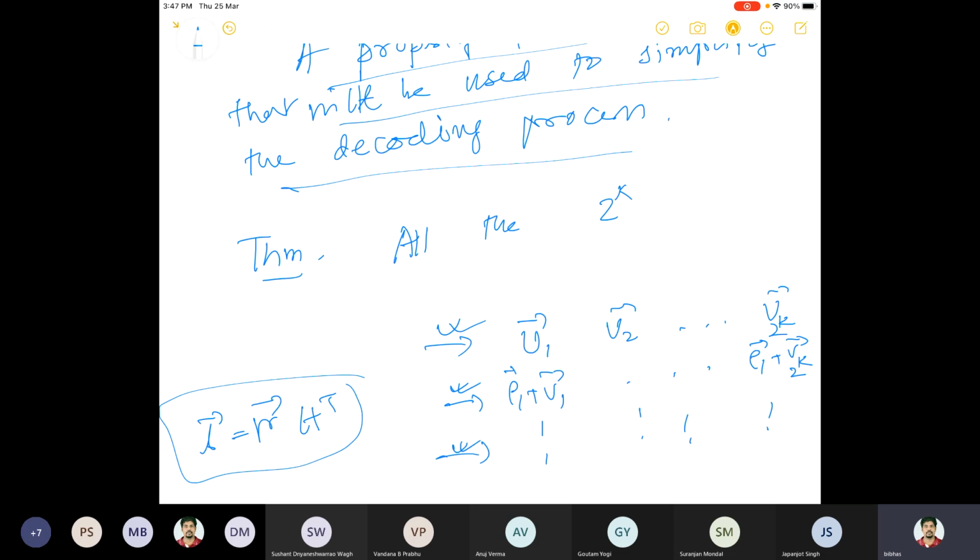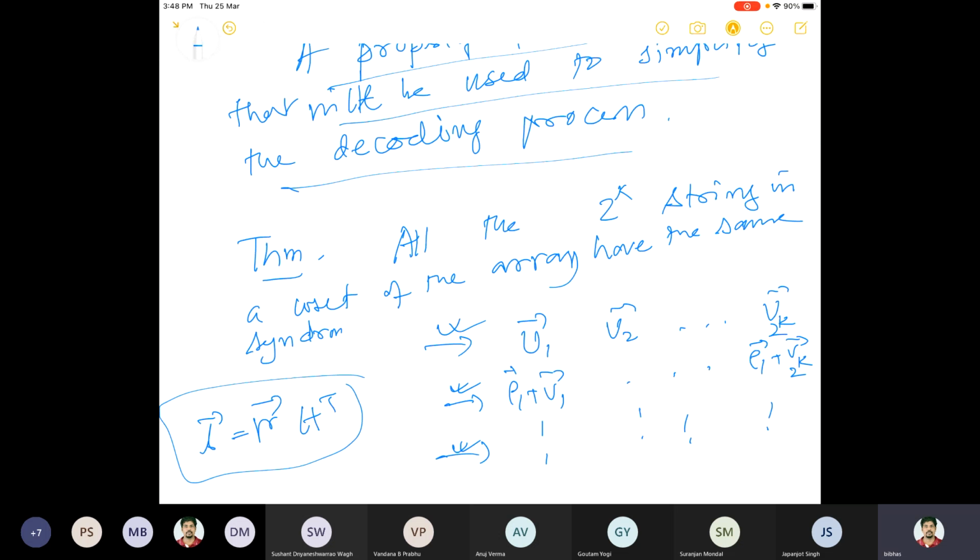And if the syndromes are different, then of course the cosets are different.